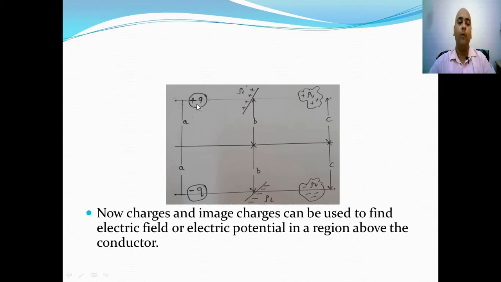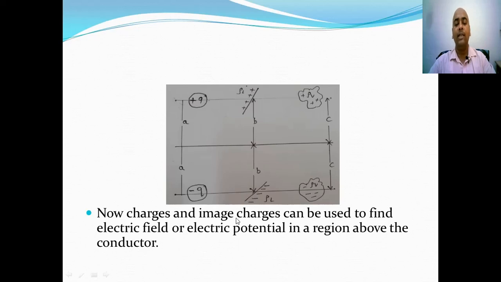That is, if a point charge is located at distance a above the earth, then the image charge is located at distance a below the ground and the magnitude of image charge is minus q. Similarly, if rho L is line charge density at distance b above the earth, then its image has charge density of minus rho L at exactly distance b below the earth.